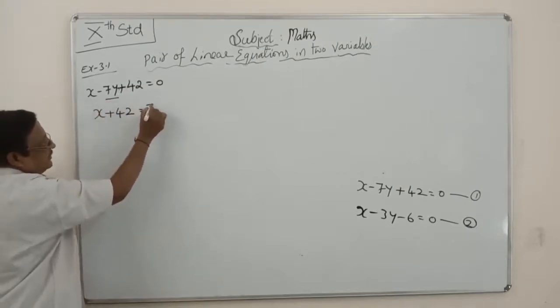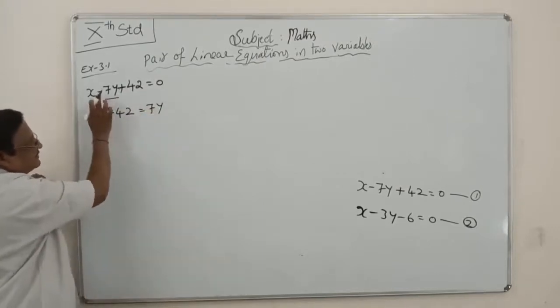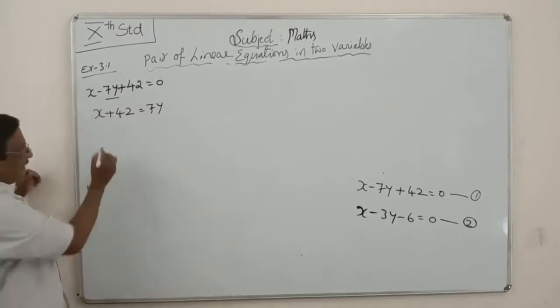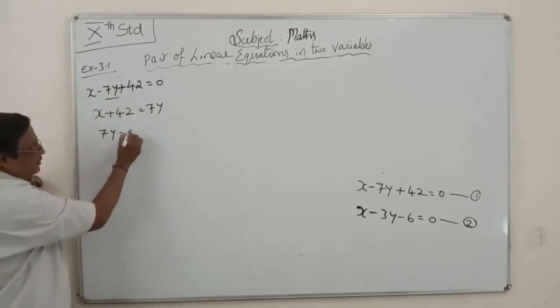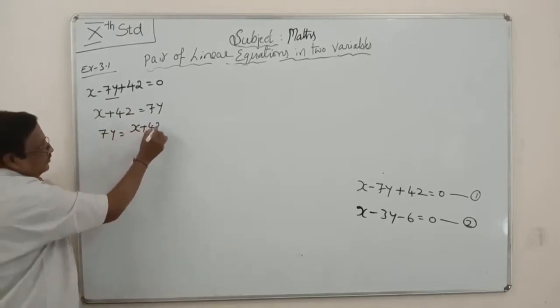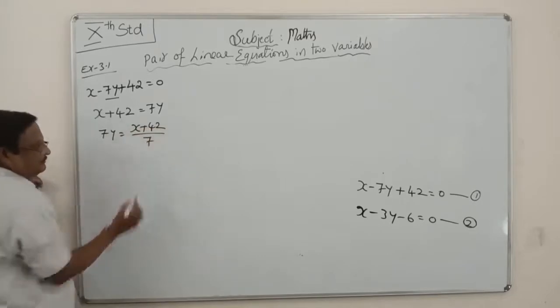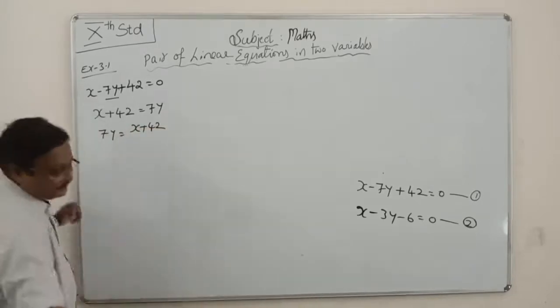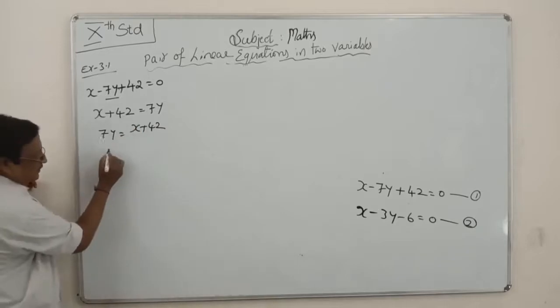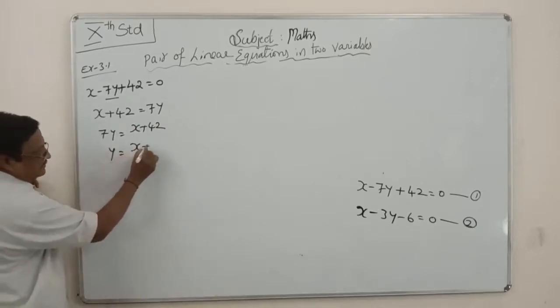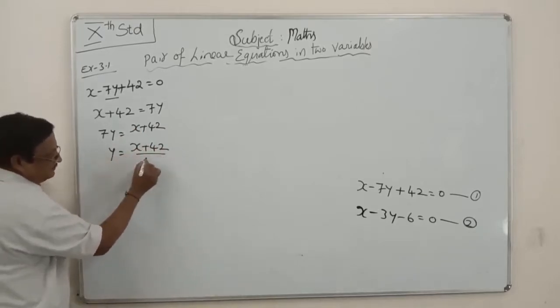Then 7y is equal to x plus 42 (minus sign becomes plus when it moves across). Reversing the equation, y is equal to x plus 42 by 7.